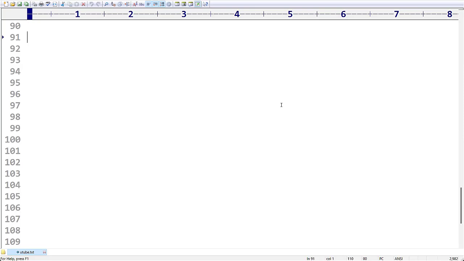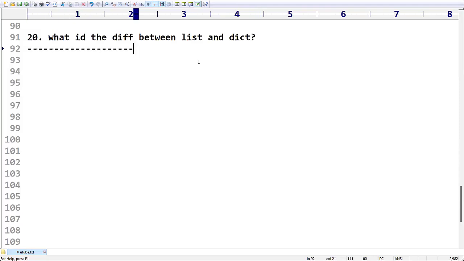As a part of these Python interview questions sequence, we already covered up to the 19th question. In this session, we are going to discuss the next question, the 20th question. What is the difference between list and dictionary? When should we go for list and when should we go for dictionary?